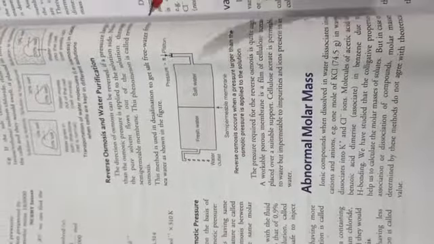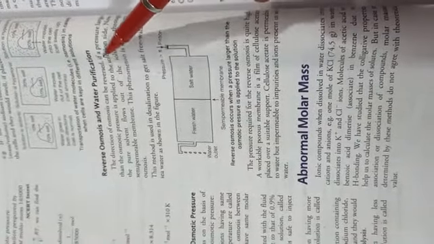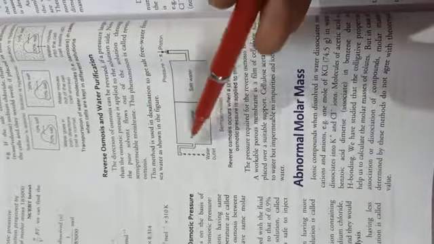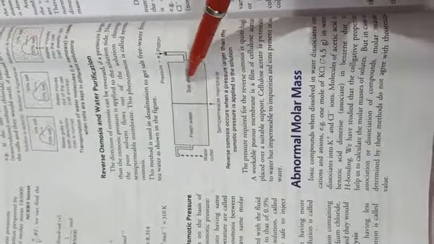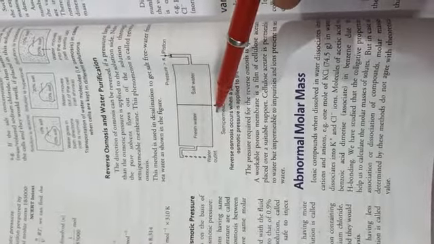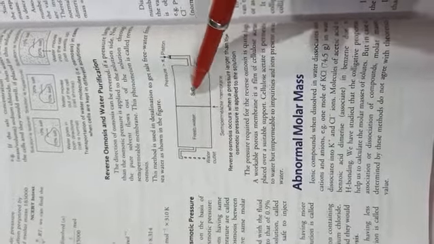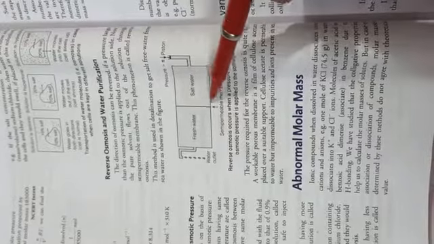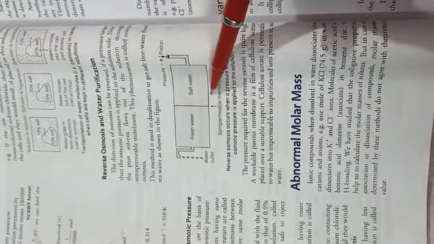Here the direction of osmosis can be reversed if a pressure larger than the osmotic pressure is applied to a solution. Now the pure solvent flows out of the solution through the semi-permeable membrane. This is called reverse osmosis. Salt water is there, we put pressure on it, and through the semi-permeable membrane the pure water goes and the dirty things remain on one side. By this we can get pure water.